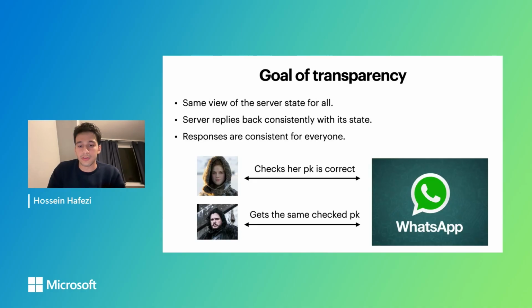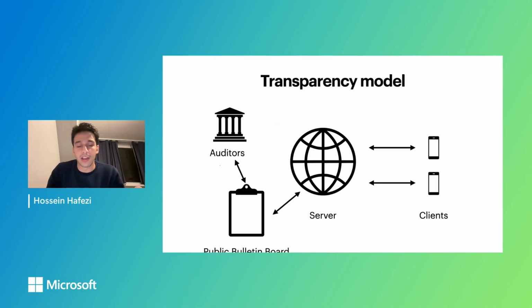At a high level, the transparency model looks something like this. We have the servers and clients as before, but we have two extra roles, the public bulletin board and the auditors. At a high level, the server publishes a summary of its actions, for example, commitments to different states of the dictionary, on the public bulletin board. And some parties called the auditors will observe the bulletin board and audit the server's actions. And if the server is being faulty, they have some whistleblowing procedure that would let others know about it, which might have reputational or legal consequences for the server.